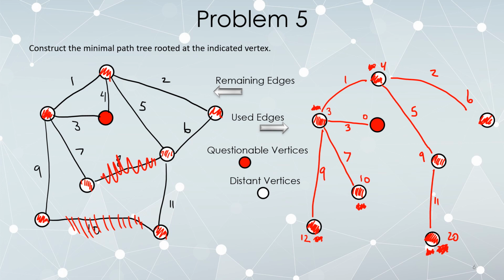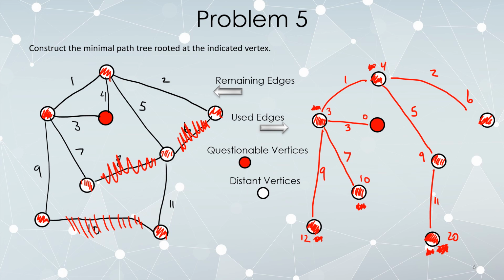But having deleted it, maybe I say, let's try putting it back in. Let's try using it again. Now, 9 plus 6 is worse than 6, and 6 plus 6 is worse than 9. So in the very moment I attempt to use this edge, I decide I'm not going to, so I'm not going to use it, but since I made that decision at the moment I tried using it, now I can delete it from my list of remaining edges.